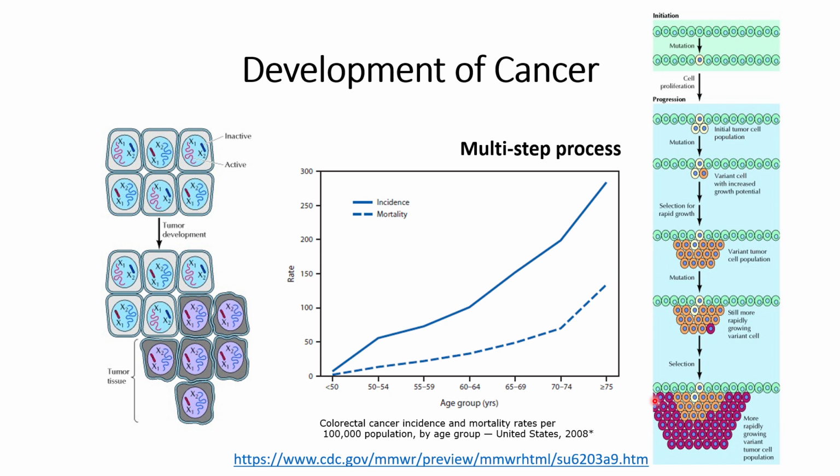That is the reason that with age people might get more mutations, and that might lead to more deaths, or more people being affected by colorectal cancer. This is one of the examples that shows that cancer is a multi-step process, not an instantaneous process.